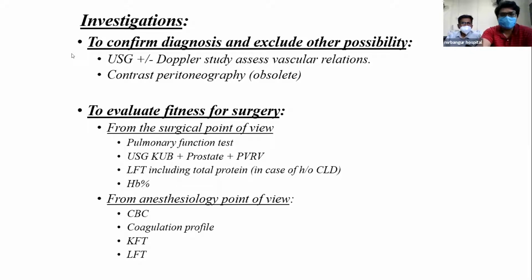To evaluate fitness for surgery, from the surgical point of view: pulmonary function test, USG KUB plus prostate, post-void residual volume, LFT. From the anesthesiology point of view: CBC, coagulation profile, KFT, and LFT.